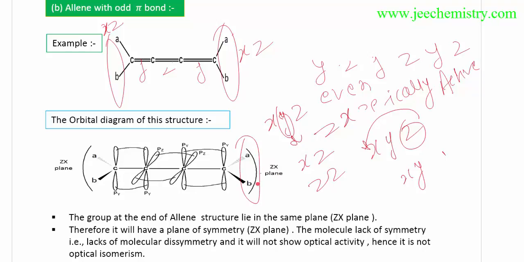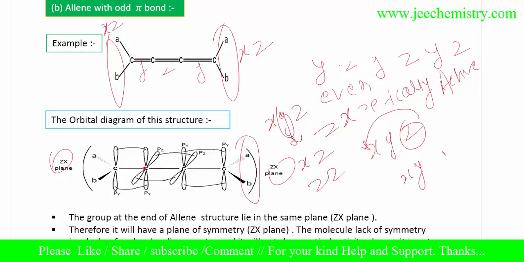So it is available in the zx plane because the y plane is involved. It is also available in the zx plane on the other side, where y is involved. So in this way both the ends are in the zx plane and the zx plane.